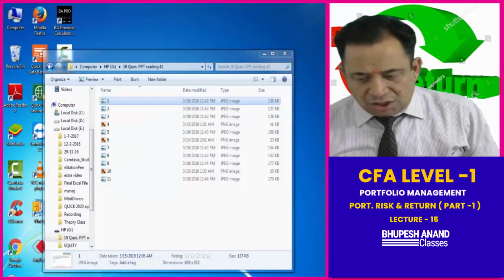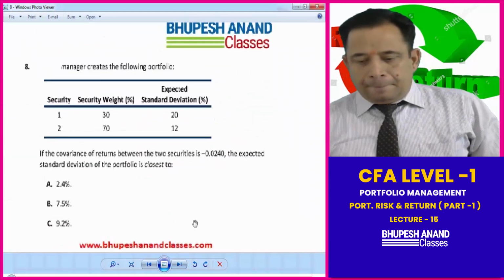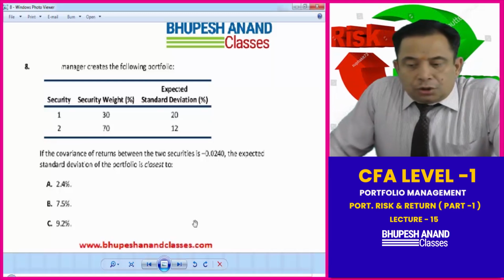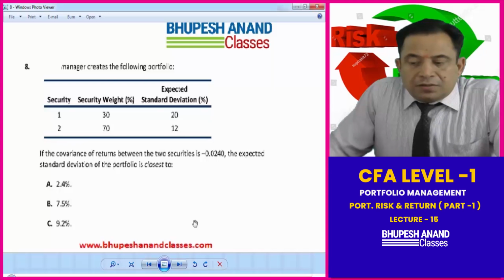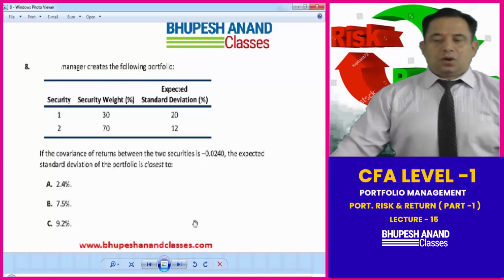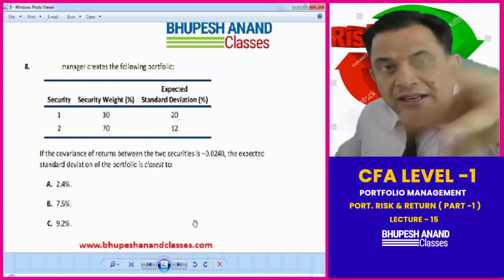Now see the question again, question number 8. An investment manager creates the following portfolio with weights of 30-70. If the covariance between the securities is this, the expected standard deviation of the portfolio is this. No problem. Even if we are given the covariance, we can easily calculate it.